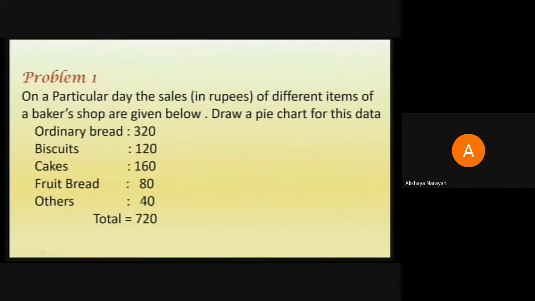So on that particular day, the baker has made a sale of equivalent to 720 rupees. So this is the total sale he has done. And these are the individual items whose sale is given to us.